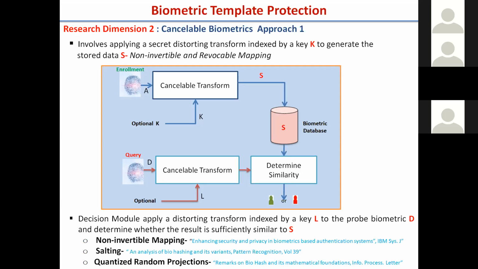If it is possible to reverse back to your fingerprint, somebody can create a dummy fingerprint from the database.